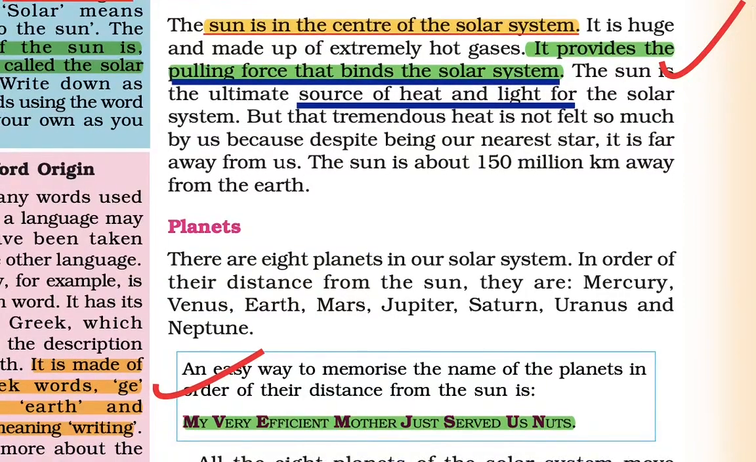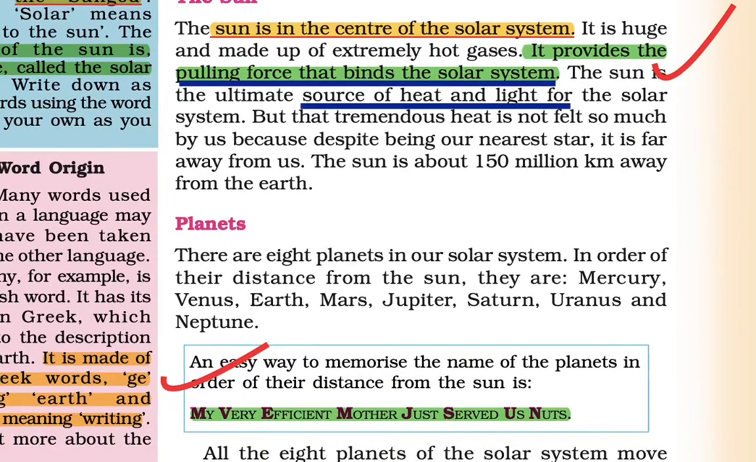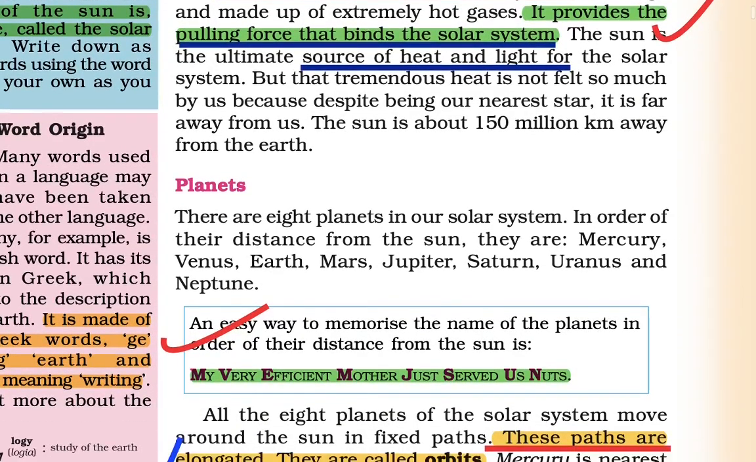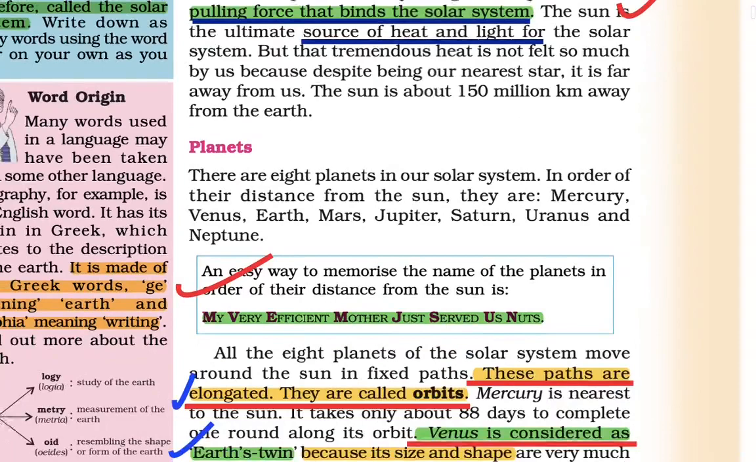Because of this, life survives on the earth. The tremendous heat is not felt because the sun is the nearest star to earth, and it is far away from us. So the sun is about 150 million kilometers away. That is not important to remember.